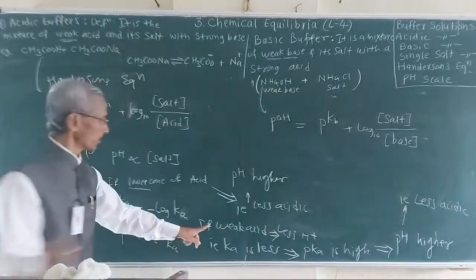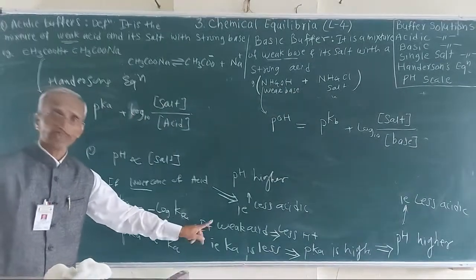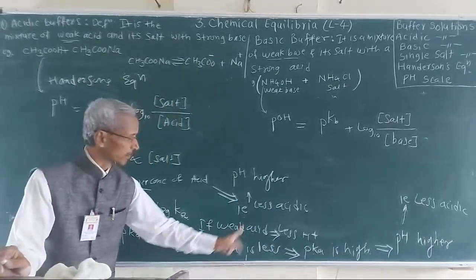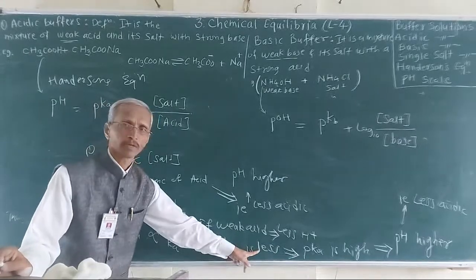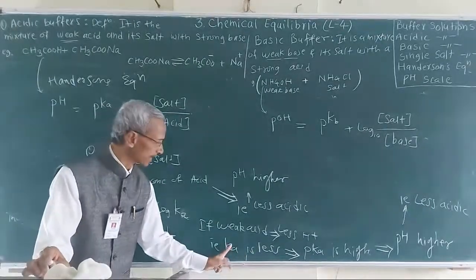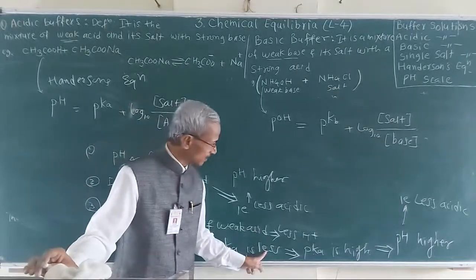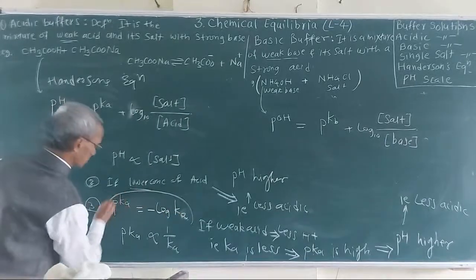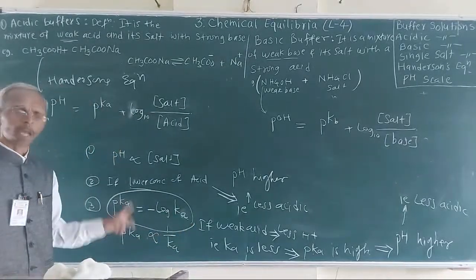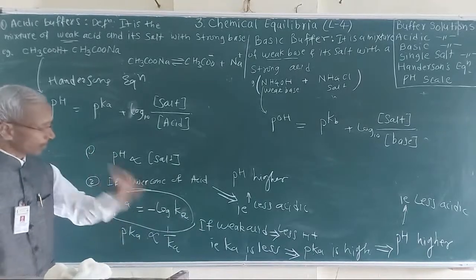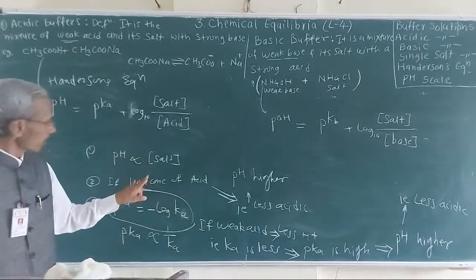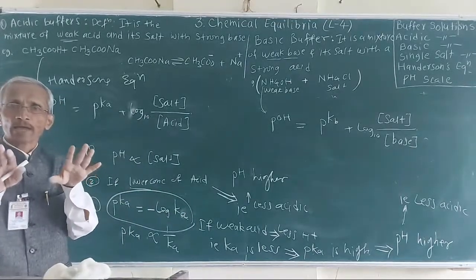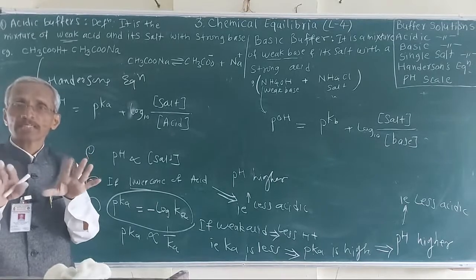So a weak acid gives less H plus. That means Ka is less and pKa is higher, by definition. So keep in mind, a dilute acid solution and a weak acid are different.